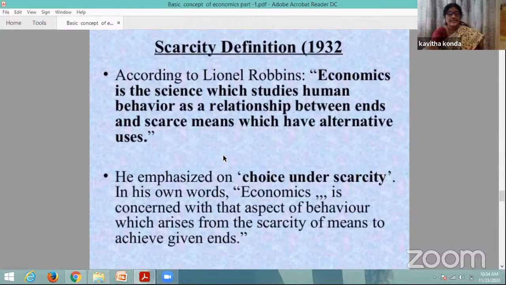Why? Because it deals with the actual problem of the economy. He gave his definition based on scarcity, so he emphasized choice under scarcity. In his own words, economics is concerned with that aspect of behavior which arises from the scarcity of means to achieve given ends. Means here are resources. Resource means what? That which is a source for production, for consumption, for earnings.